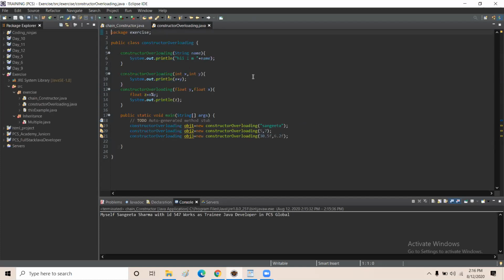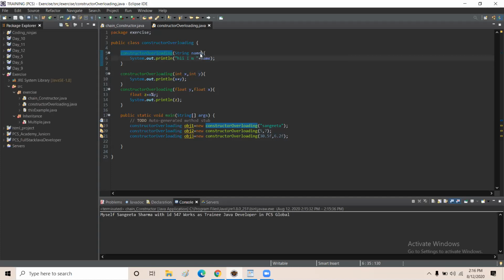Yes. As we know, in constructor overloading, every constructor finds its corresponding function through its arguments. So I have created a constructor overloading class in which I have used three constructors with different parameters.